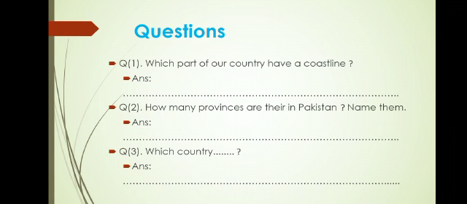Now the questions. You have to do question number 1, 2, and 3 in your notebooks. First one is, which part of our country has a coastline? We have already discussed that since the Arabian Sea is to the southern side, therefore the coastline is towards the south. How many provinces are there in Pakistan? You have to name them. Which country shares its borders with Pakistan?